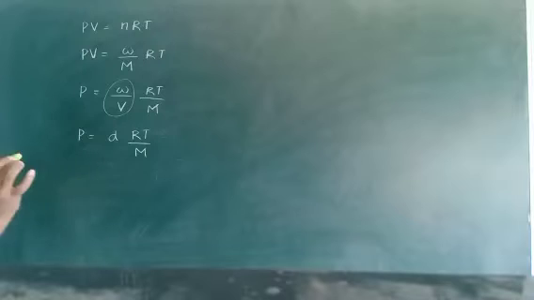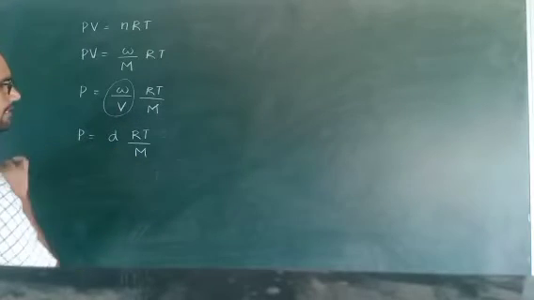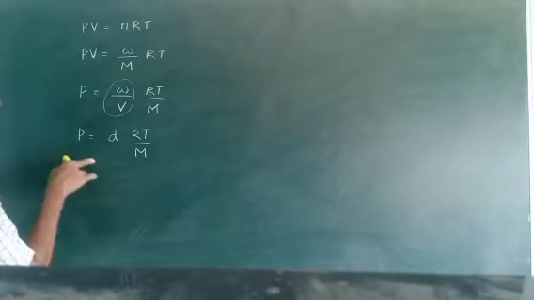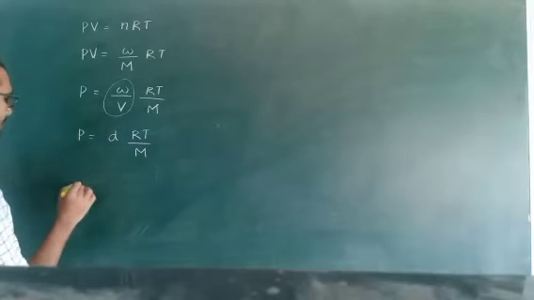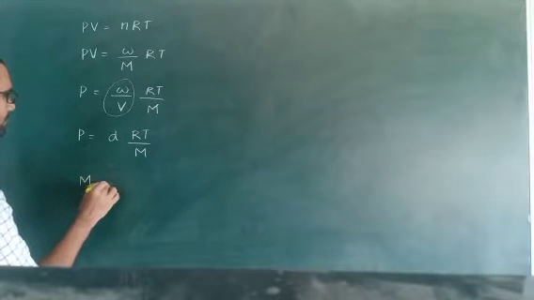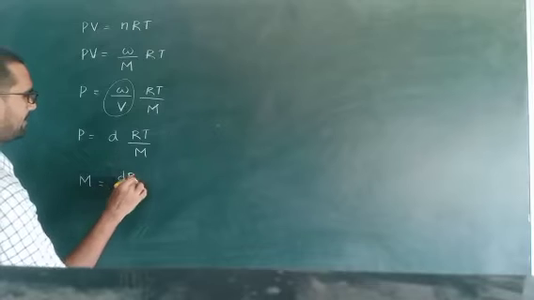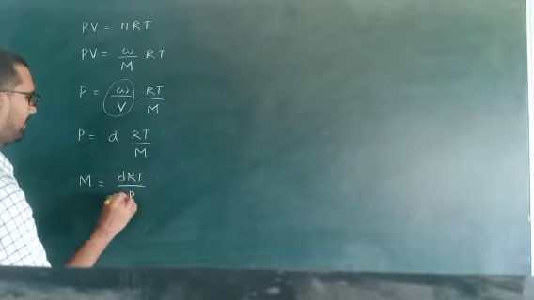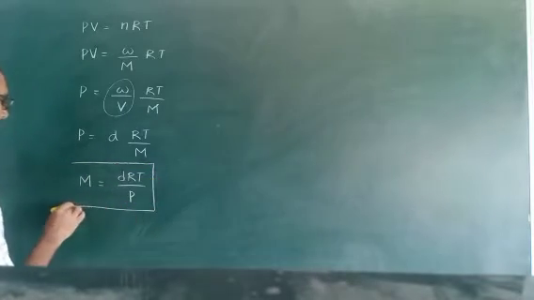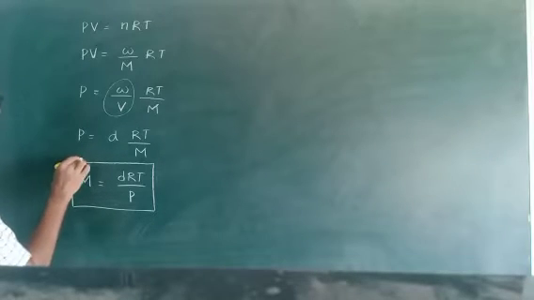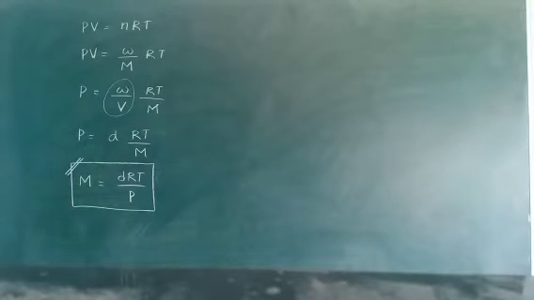This is one expression for calculating the molecular mass. Then this M is moved to this side and P to this side. So capital M is equal to dRT by P. This expression is useful for solving problems.